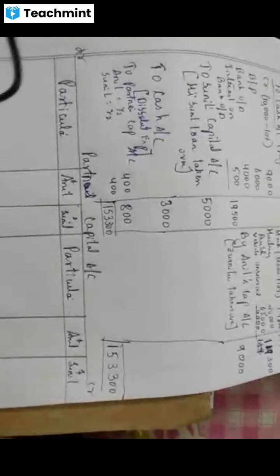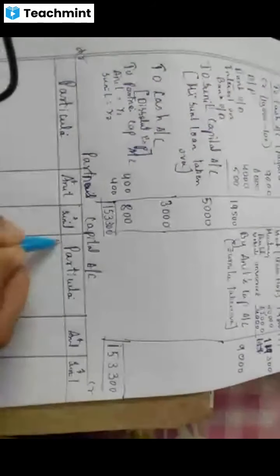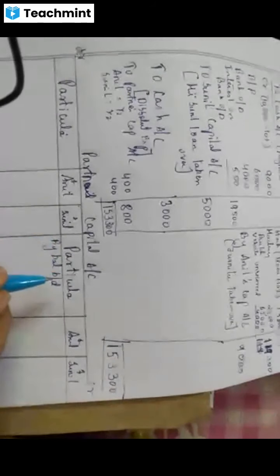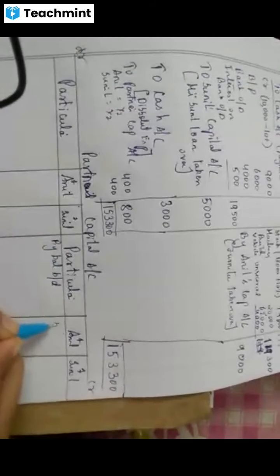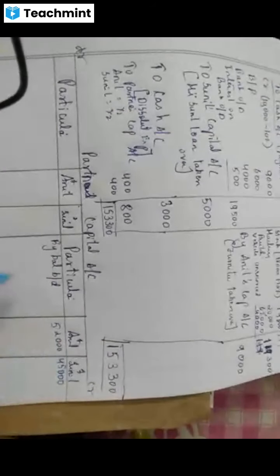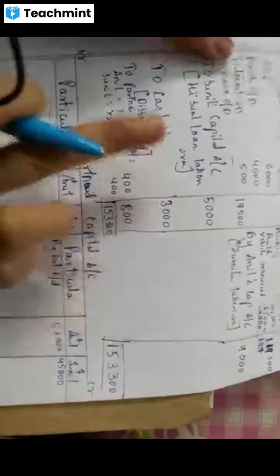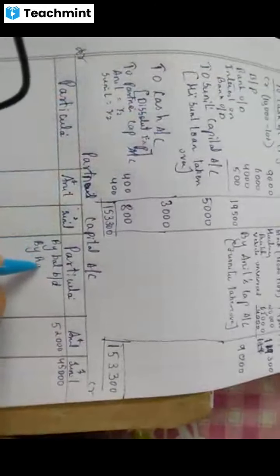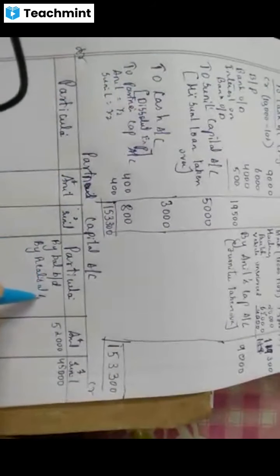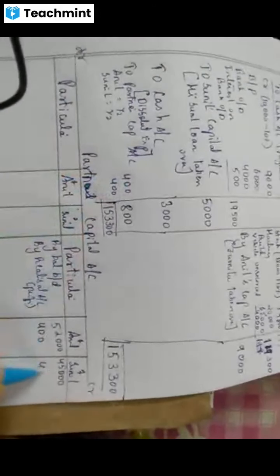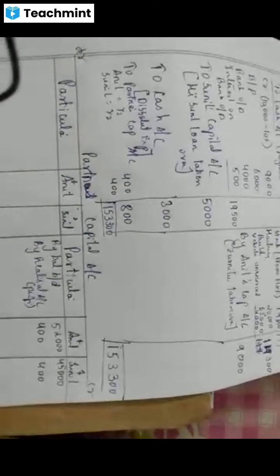What is the first step in partners' capital account? We all know that. That is by balance brought down. Very good. Amount is how much? Yes. 52,000, 45,000. What is the second step? Yes, realization account. See, amount is here. So it will come here. By realization account. It is profit. Amount, how much did you get here? Same, right? 400 here, 400 here. Okay.